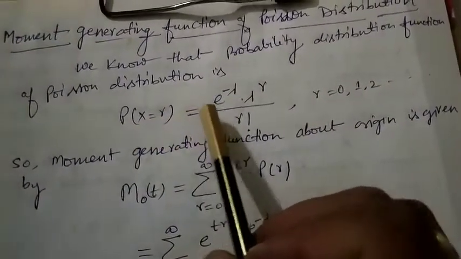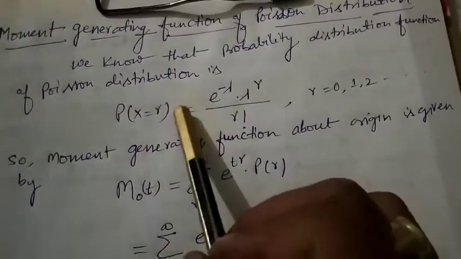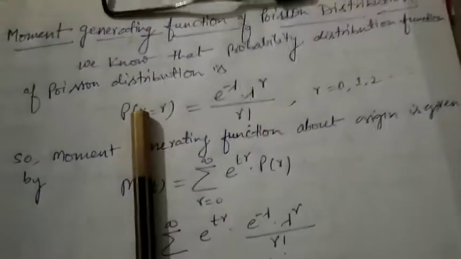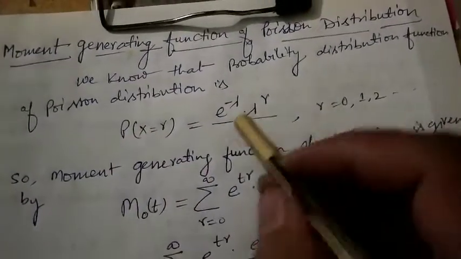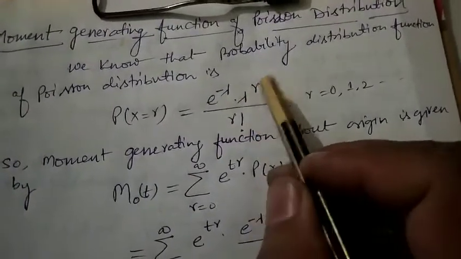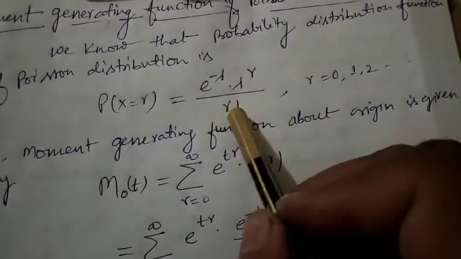2, 3 and so on, and which is equal to e to the power minus lambda. Here lambda is the mean. In the previous lecture it has been defined. Lambda is here the mean, and e to the power minus lambda into lambda to the power r upon factorial r.